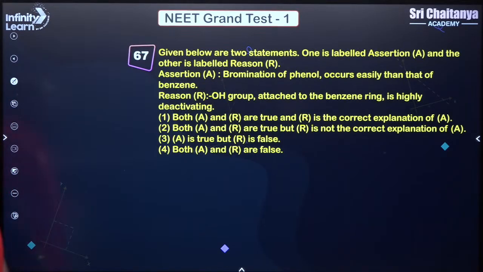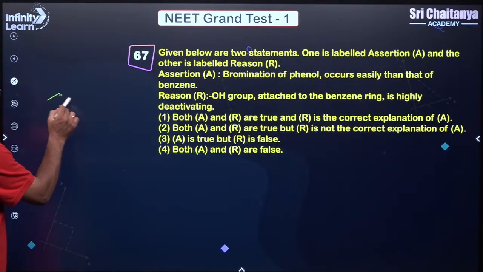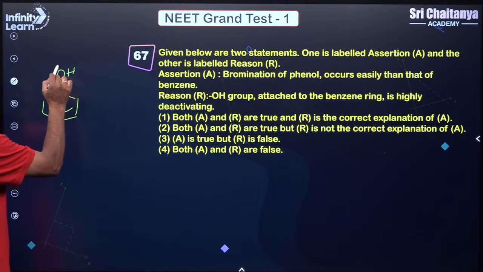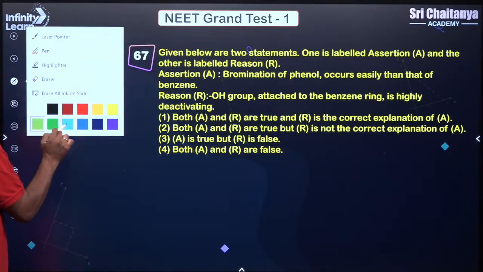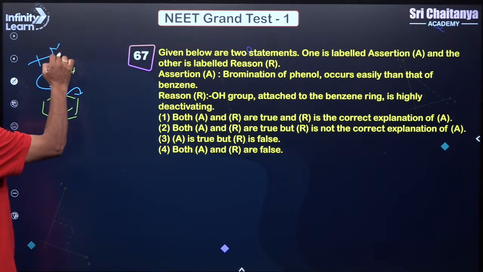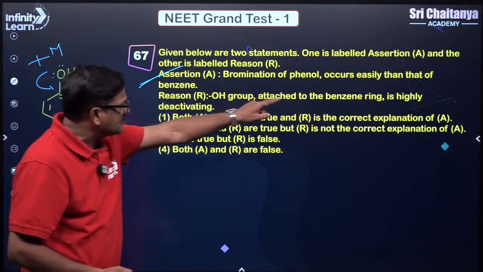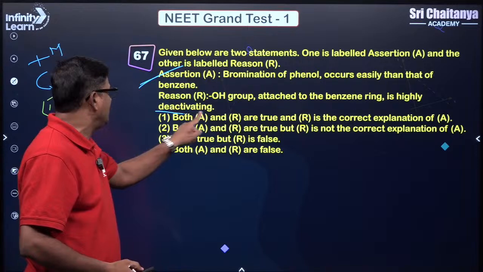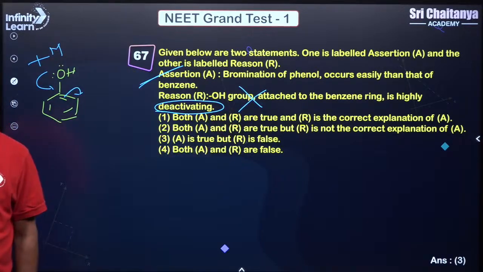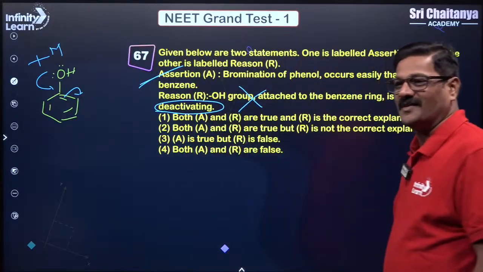Next. Bromination of phenol occurs easily than that of benzene. Of course, the OH group present on this benzene is having positive mesomeric effect. So because of this positive mesomeric effect or positive resonance effect, it is correct. And OH group attached to the benzene is highly deactivating, which is actually not correct. Your answer is going to be this much. Very good. Okay, next.